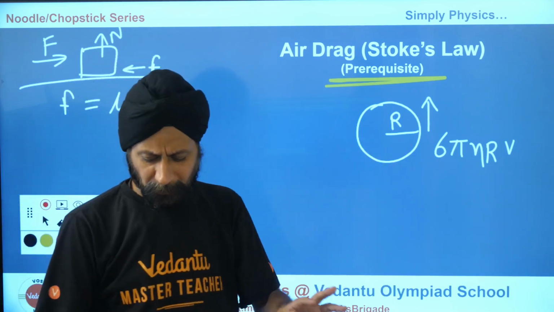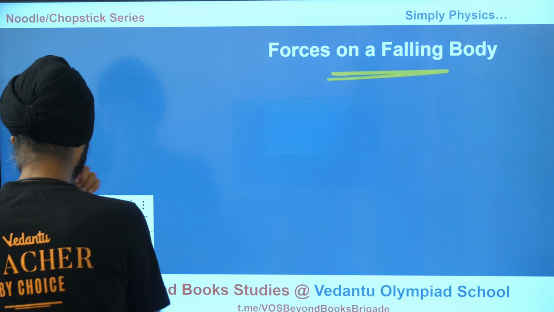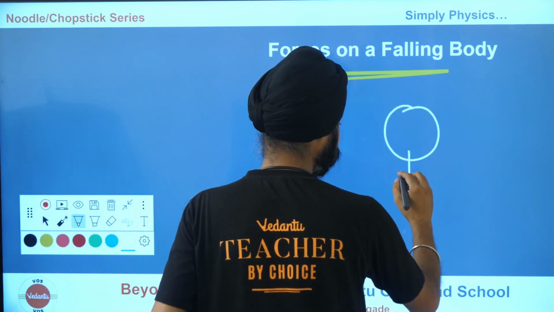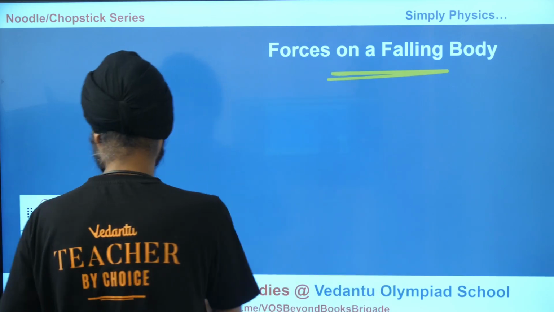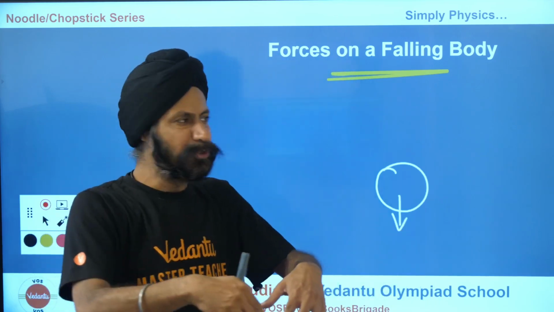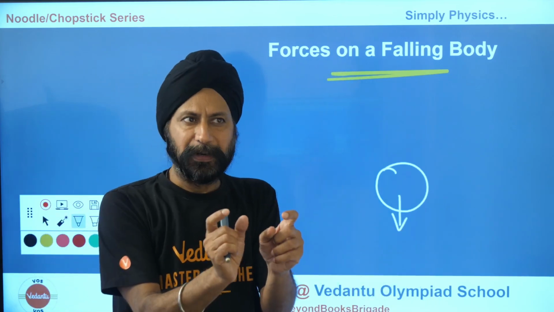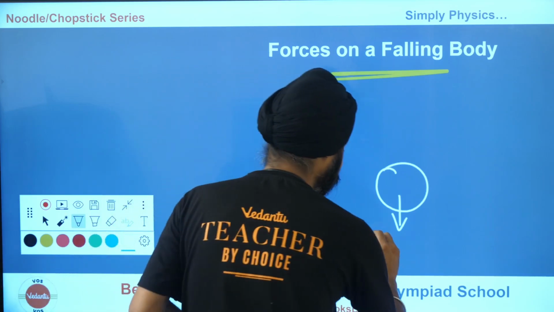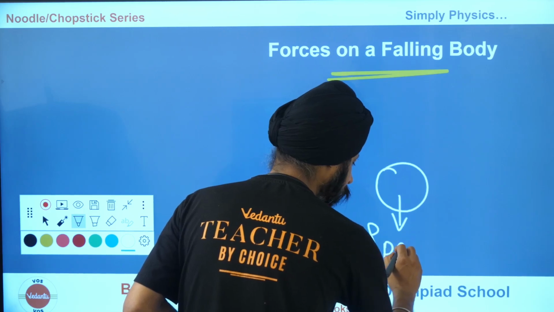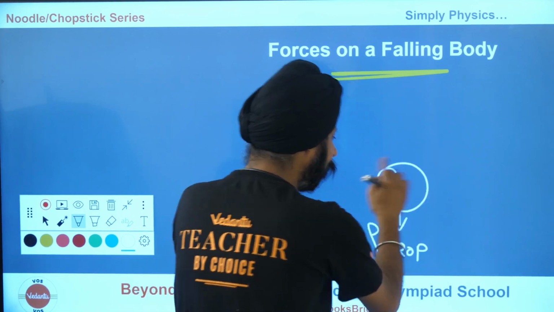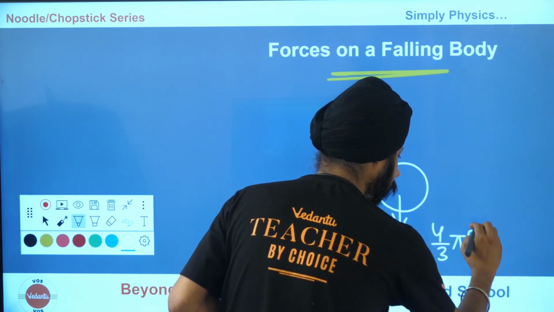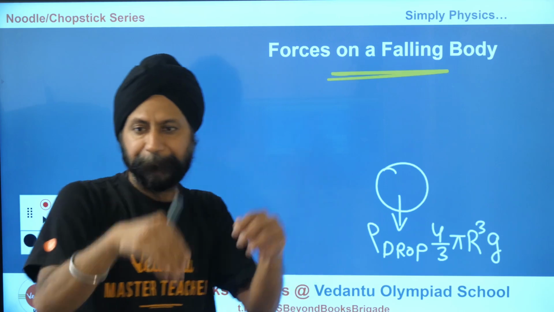So let's glue all this together. Let's take a falling object and see what are the forces acting on it. So there is an object here, and I know there is a mass times gravity. Let me pull this down so that I have more room here. So let's say this is an object. There is mg going down. Mg is mass, and mass is volume times density. So the density of the raindrop, I'll write it as drop, times the volume of the raindrop, which is 4 by 3 pi r cubed, times gravity. That's the mass times gravity.